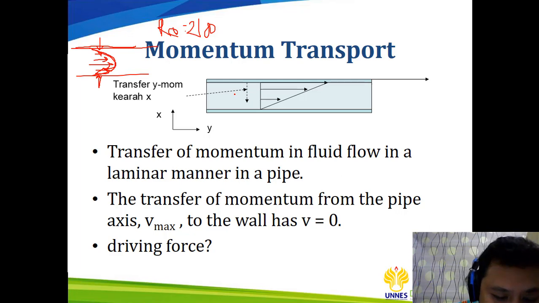Here the momentum transport happens because there is a difference in velocity between the center of the fluid and the side of the pipe, or the pipe wall.